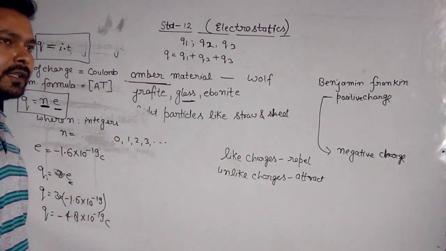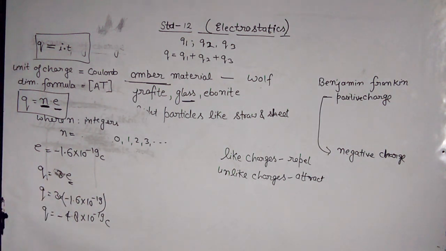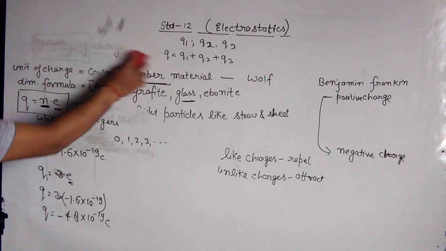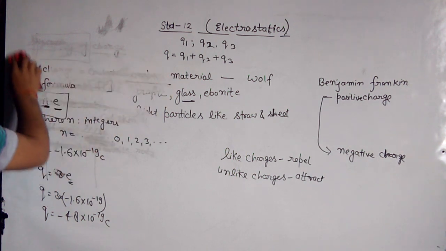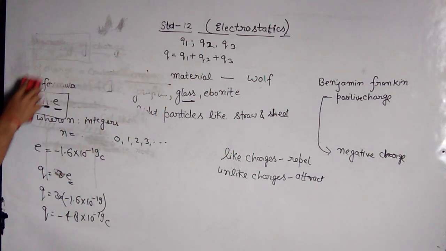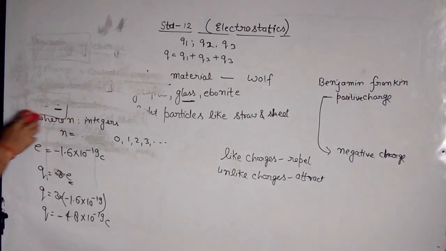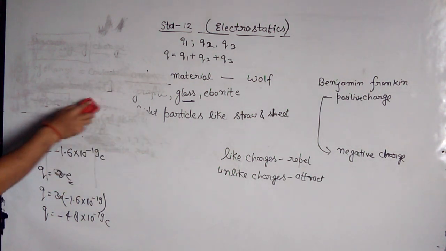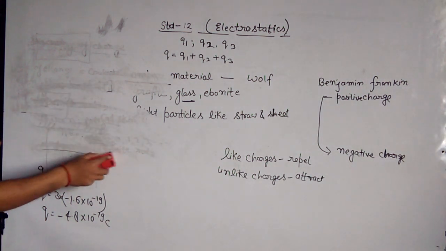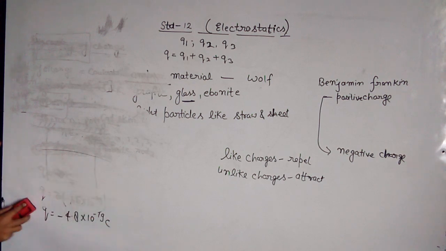Whenever two charged particles are taken at a finite distance, then according to Coulomb's law, the electrostatic force acting between them is directly proportional to the product of charges and inversely proportional to the square of the separation between them.